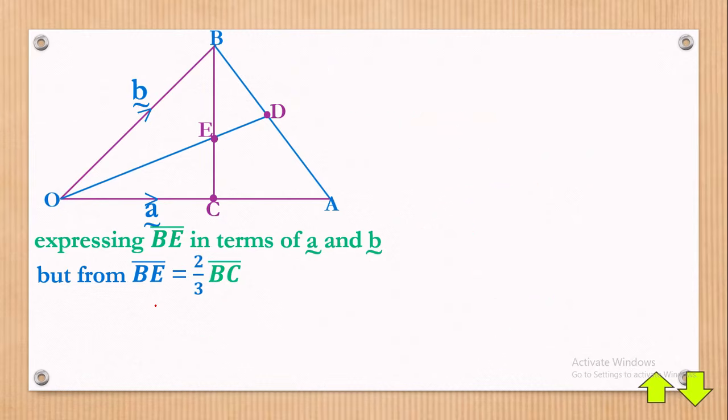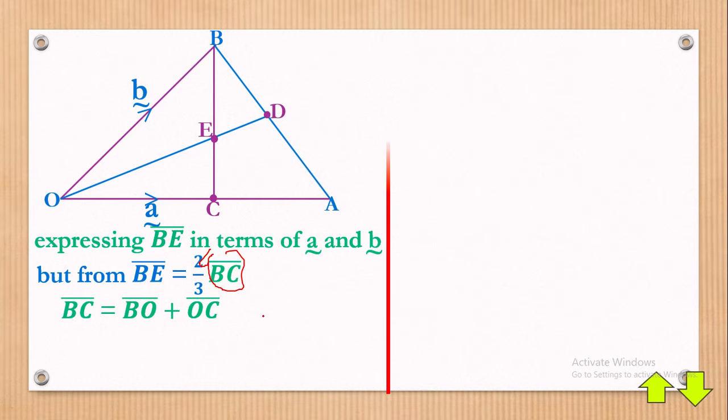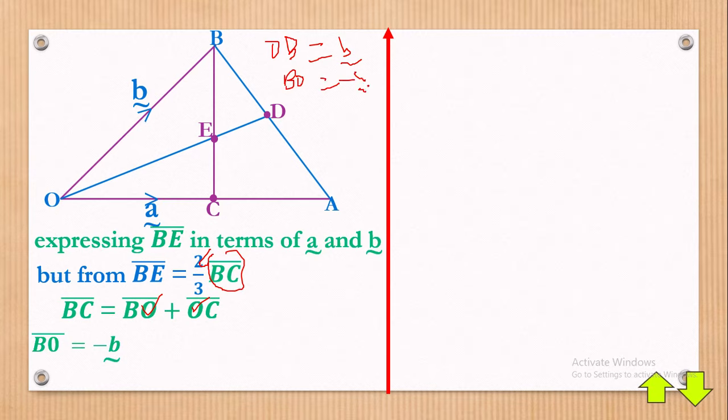So we have got to know the route. We start with BC. Once we find BC, we shall substitute here and multiply it with that, and we shall have the answer at hand. Now what does it mean? It means that BC is equal to BO plus OC. To remind you, BO is the same as negative b. From the question, OB capital is equal to small b. Now when you change the arrangement of letters, you write BO, then you attach a negative. I've explained that in vectors: once any change in letter appears, you also change the sign. So you have negative b.